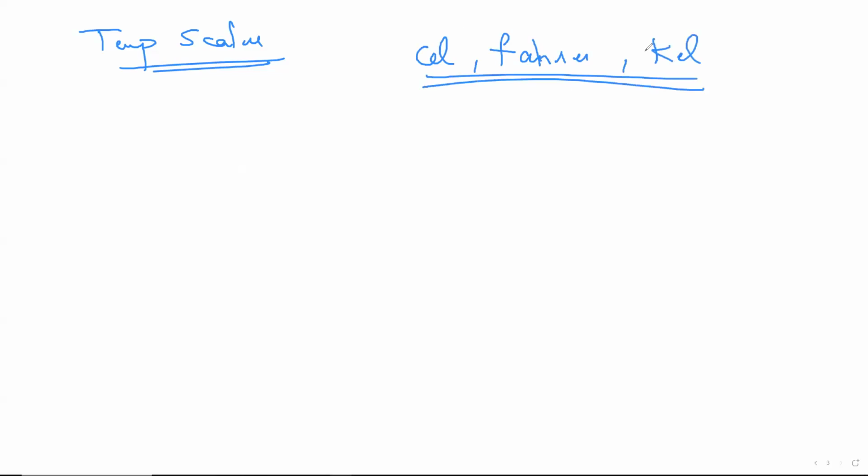Okay. Now, will they ask this in terms of definition? 100% no. Everybody knows how it will be asked. It will be asked in terms of conversions. So how does the conversion go? Very simple. C by 100. Please mark this up, and very important it is. C by 100 is equal to F minus 32 by 180 is equal to K minus 273 divided by 100.